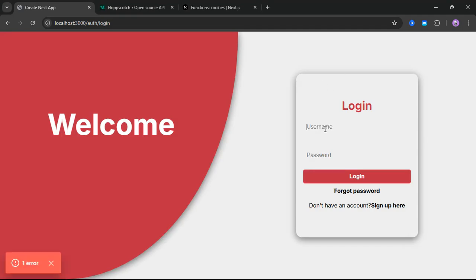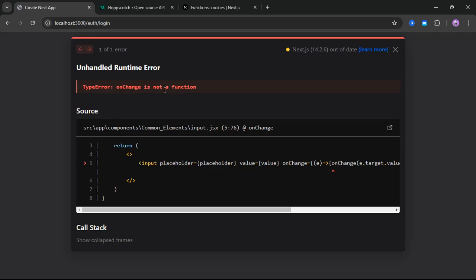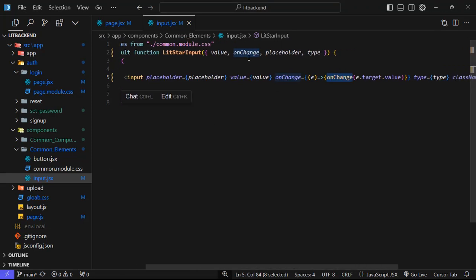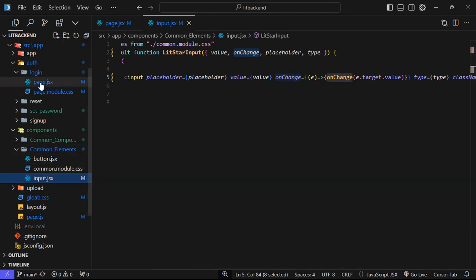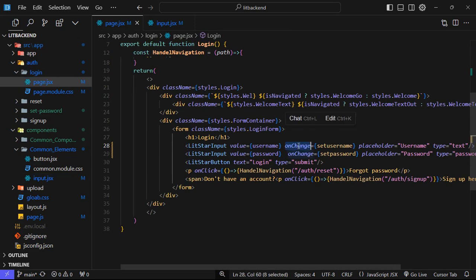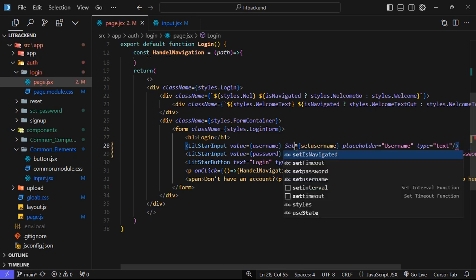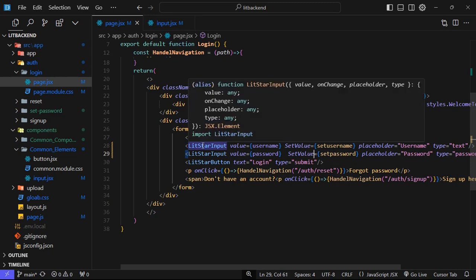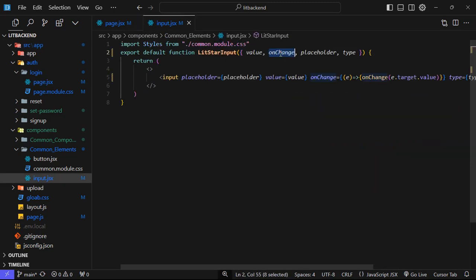Okay, we are able to type, but we are getting an error. What is it? onChange is not defined. It is in line number 5. onChange is not defined, but we are defining it. Okay, so let's copy the same name. Let's change this to setValue. We will copy it, paste it here, and come to this file and do Ctrl V and Ctrl V. Okay, onChange we have defined.